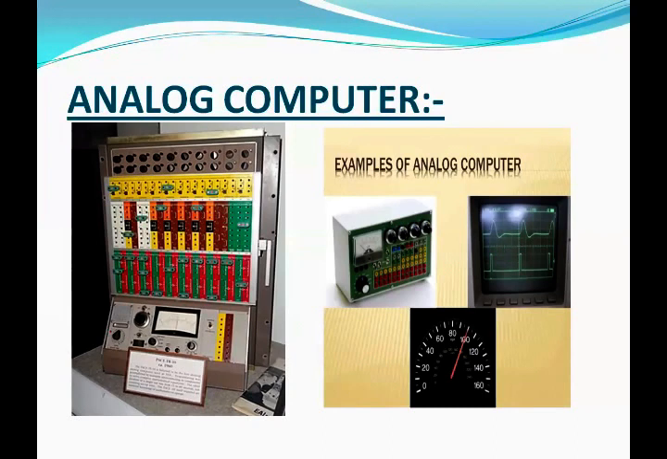Analog computers are used for measuring speed, weight, temperature, time, etc. These computers indicate data on the dial in the form of a reading. Analog computers are used in a car for measuring speed, in a balance for measuring weight, in a thermometer for measuring temperature, etc.